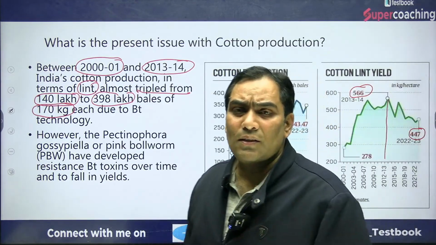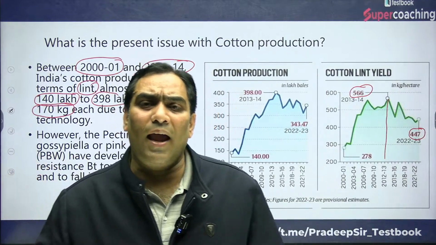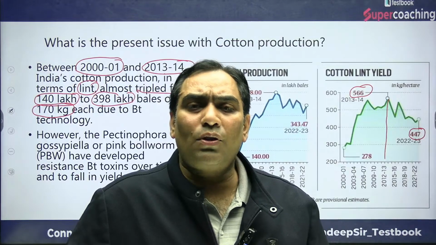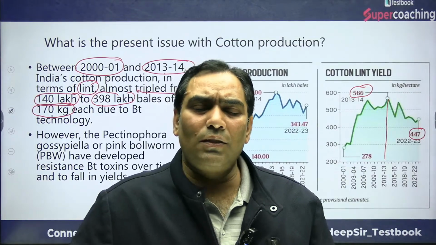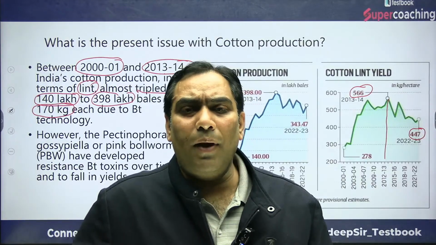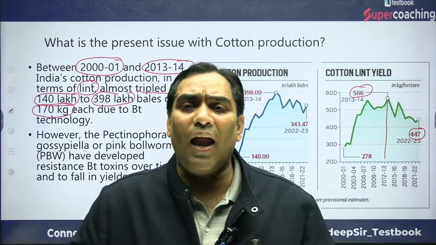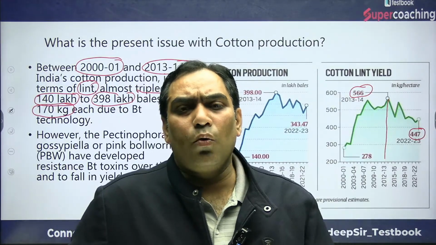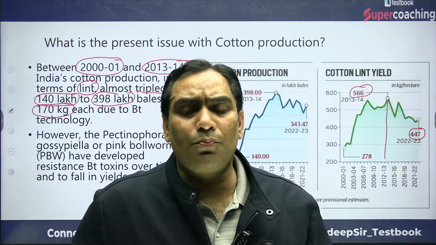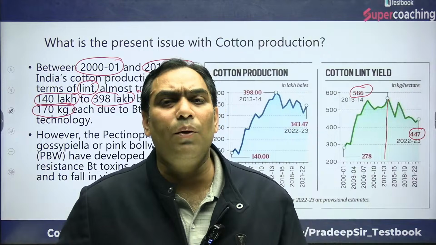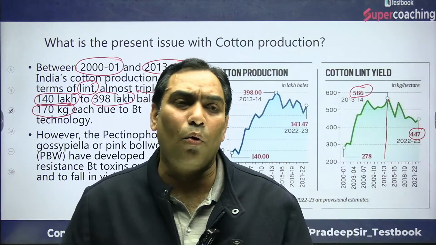That is the most important issue which should be addressed. That's why the Government of India has increased the allocation for the cotton sector to the CCI for MSP operations, so that farmers can be motivated to produce more and more cotton.